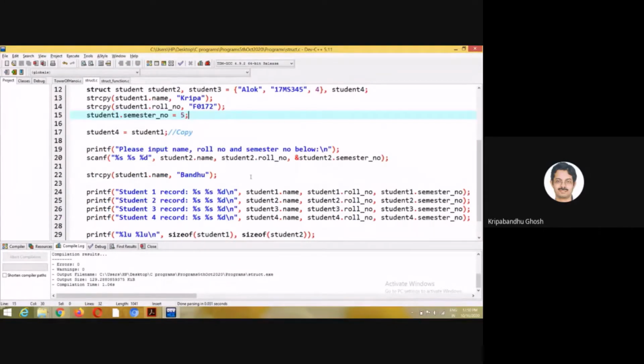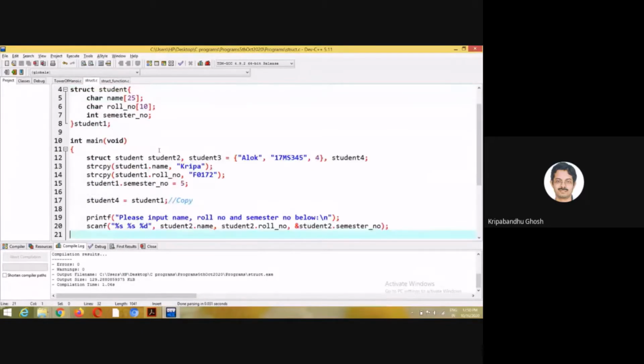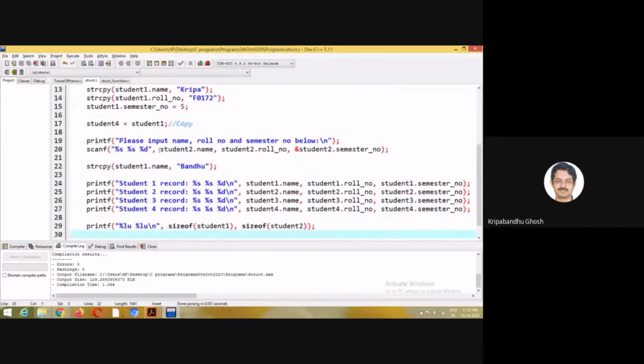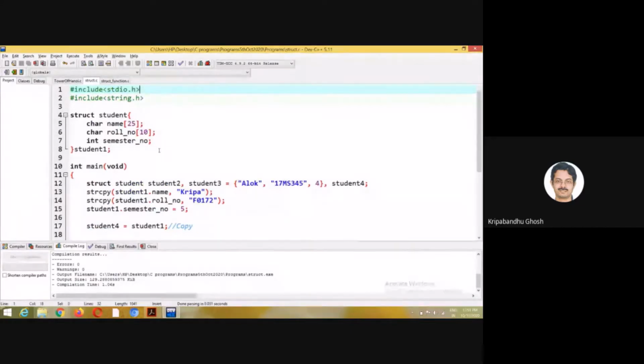See that it is a copy, right? So student 1 and student 4 are two different variables, and you are simply copying the value of student 1 to student 4. So student 4 and student 1 are two different entities in the memory. So changing one is not supposed to change the other. All right.